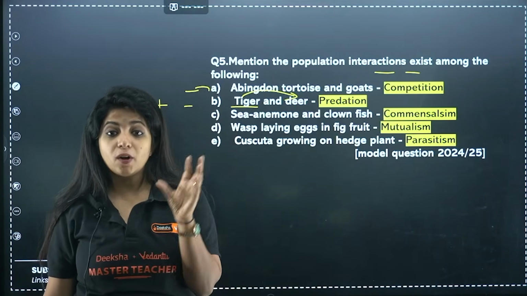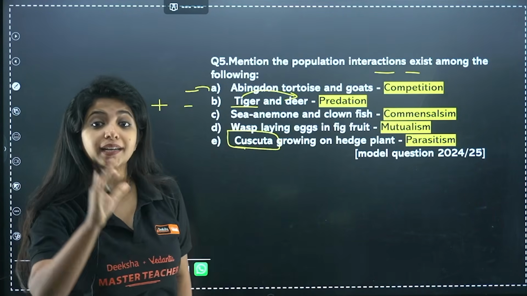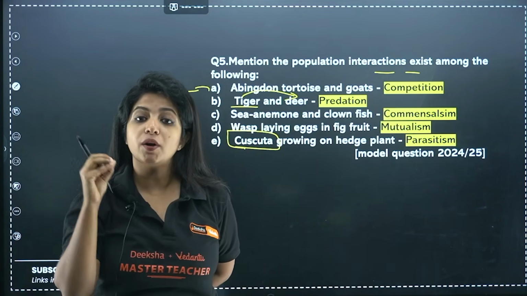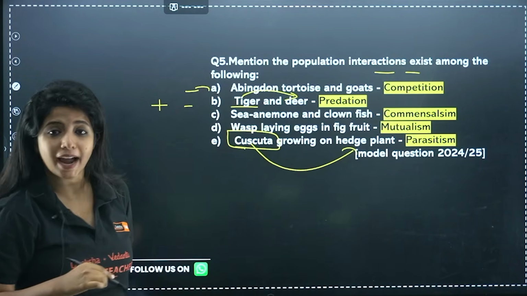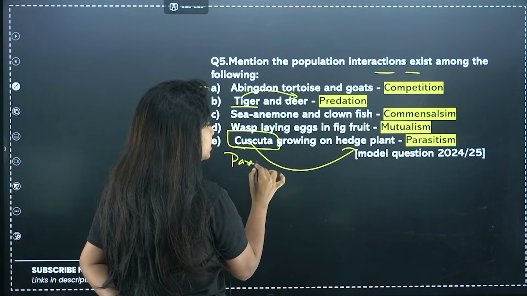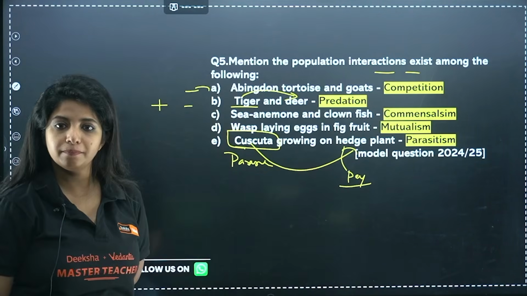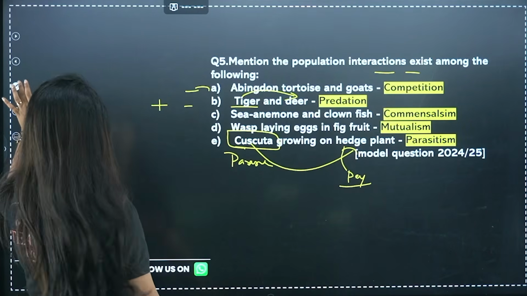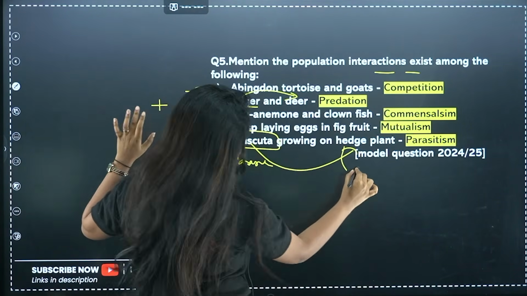Now plant is there, on that cuscuta is growing. Cuscuta is another plant that does not have chlorophyll. It cannot undergo photosynthesis on its own. So basically it has to depend on another plant, a green plant. So it is parasitism. This is the parasite and that is the, not prey, my God, just a second. I am in a different world, I'm so sorry, host. Host.